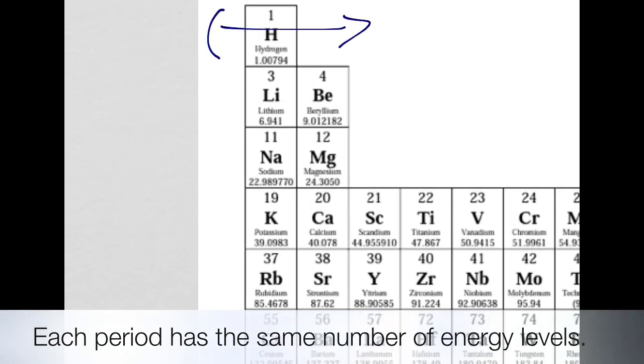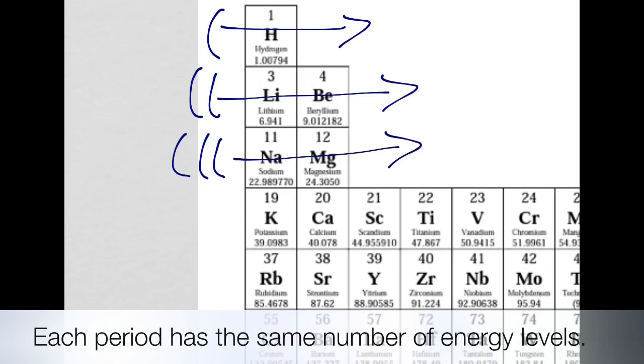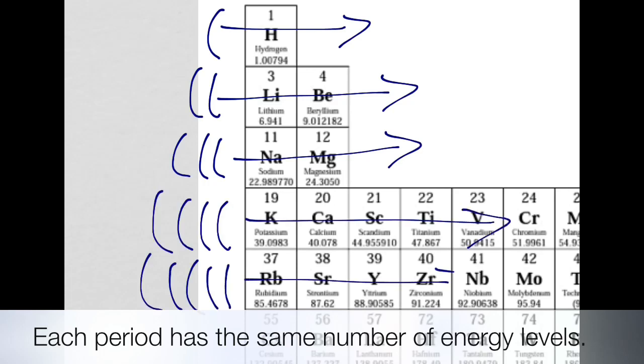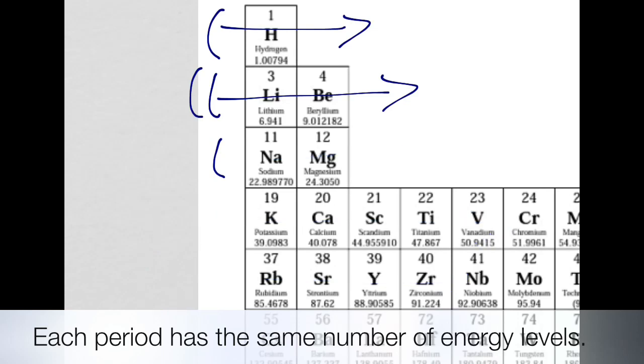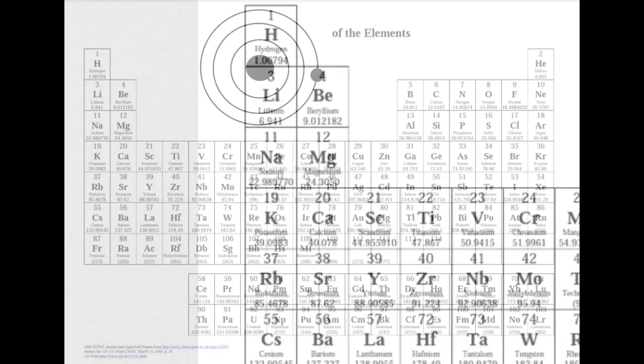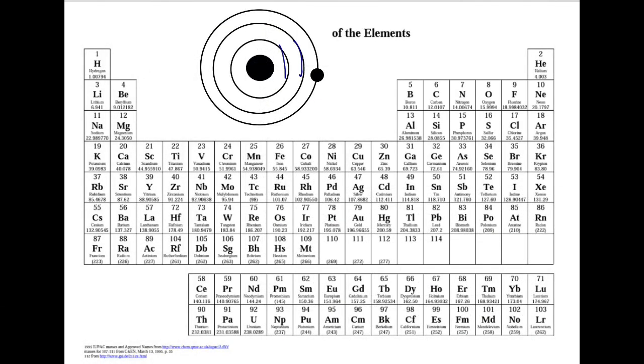The horizontal rows, also known as periods, have the same number of energy levels. Rows 1, 2, 3, 4, and 5 have the same amount of energy levels as their corresponding row number. This is helpful when identifying a Bohr model of an atom. First, count the energy levels. Since this one has 3, it will be in the 3rd period.